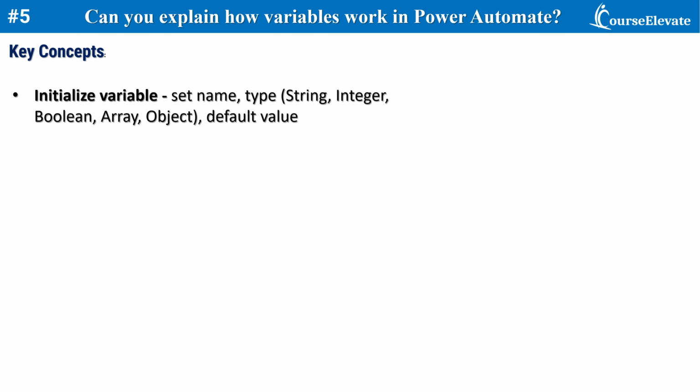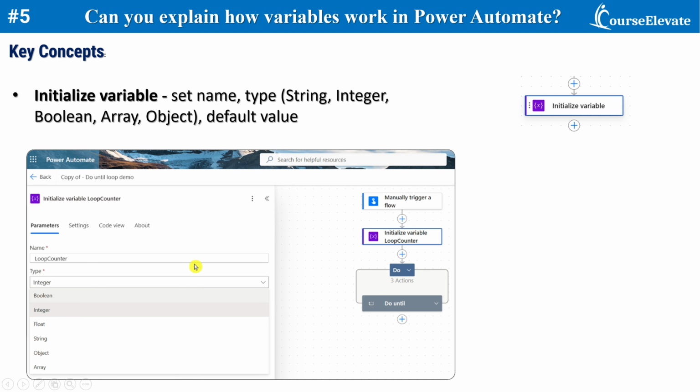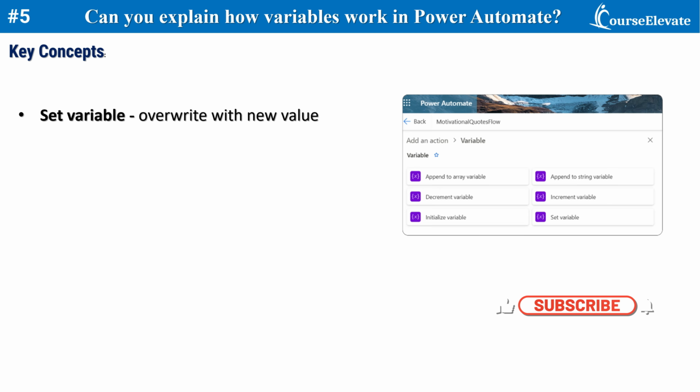So the process usually starts by initializing a variable. So there we set its name and define its type. So for example, here I have created a variable called loop counter, which has a type of integer. We can set or update the value of the variable at any time using the set variable action.